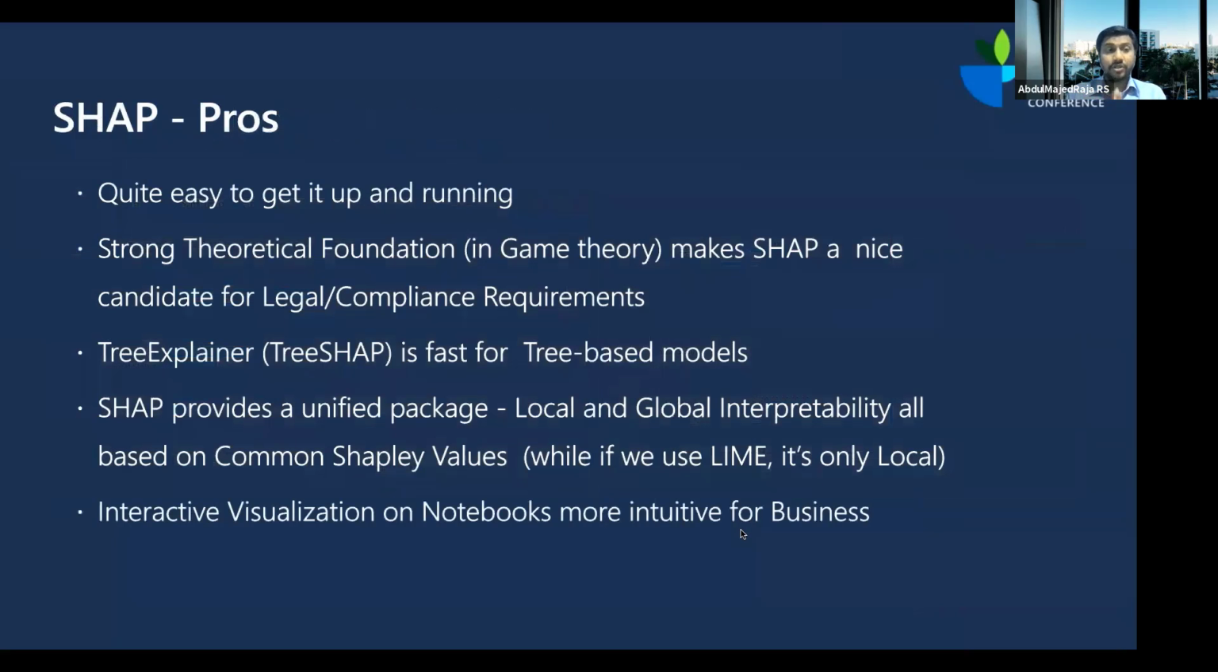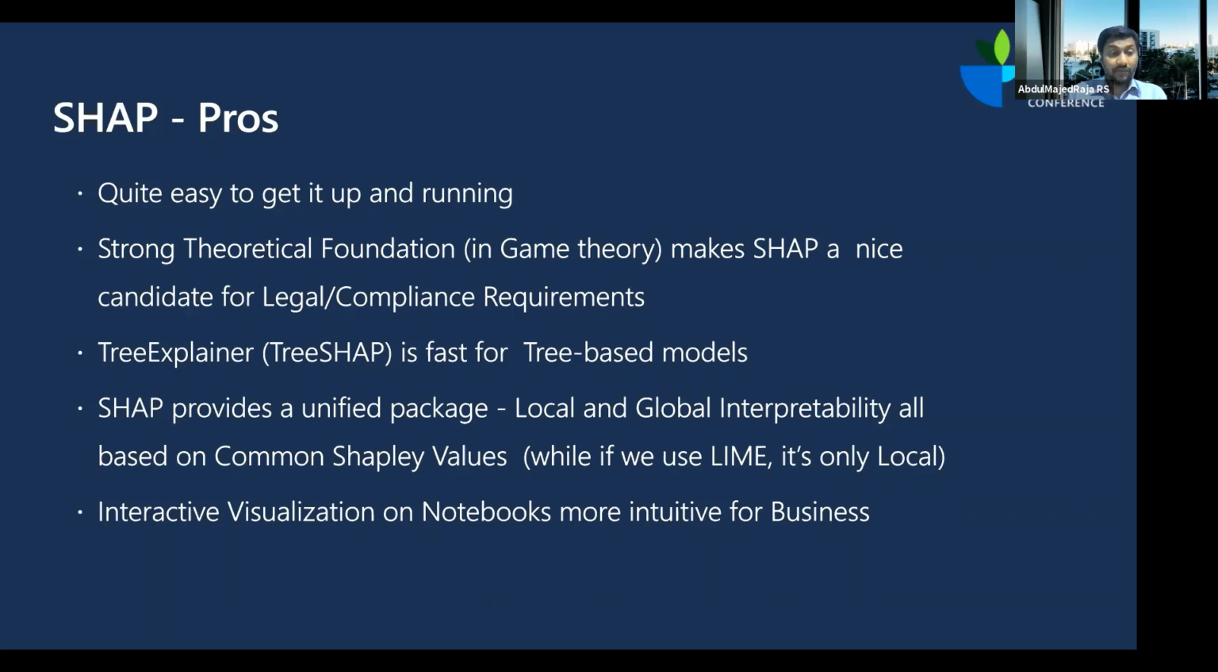So some advantages of SHAP. It's quite easy to get it up and running. It has a very strong theoretical foundation in game theory, which makes SHAP a nice candidate for legal and compliance requirements. Because unlike Lime, which has some unstable results, if you do not have a strong theoretical foundation, it's very hard to defend your case with the legal department. But because SHAP has a strong theoretical foundation, it's quite a good candidate for legal and compliance requirements.